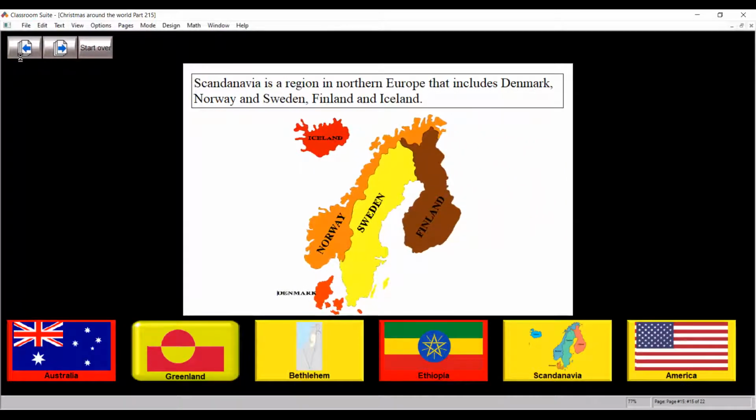Okay, Scandinavia is a region in... I will read it myself instead of the computer. Scandinavia is a region in Northern Europe that includes Denmark, Norway, Sweden, Finland, and Iceland. So it's a bunch of countries far across the ocean. Let's see what happens with those countries. What do they do when it gets dark so early?